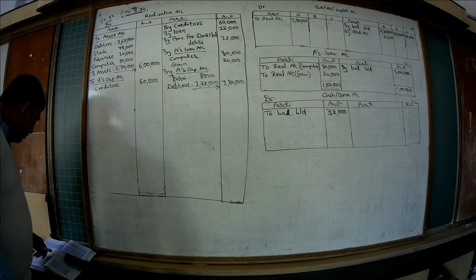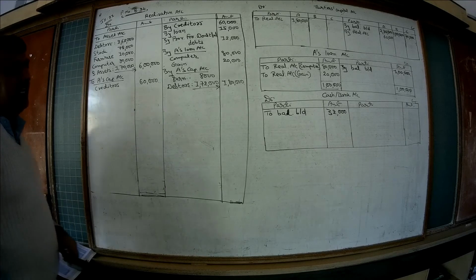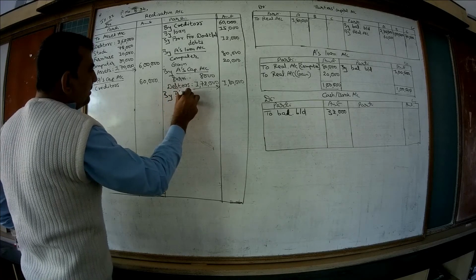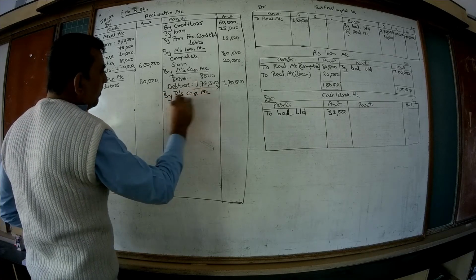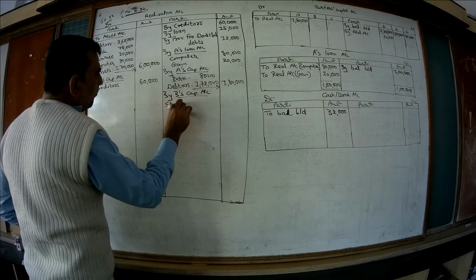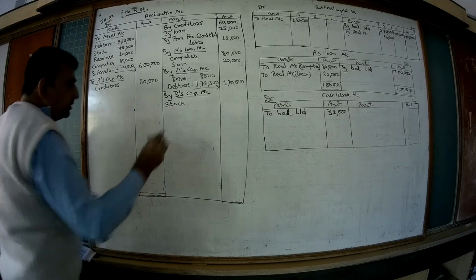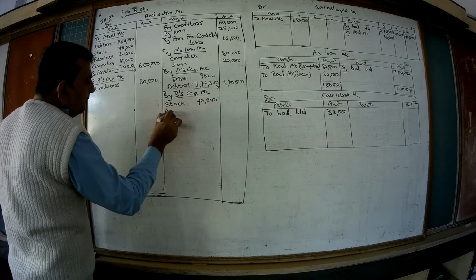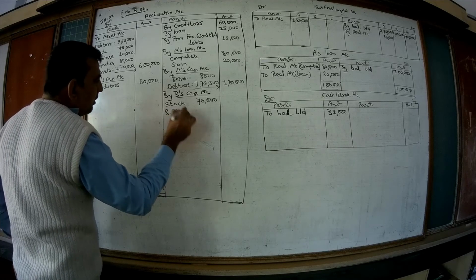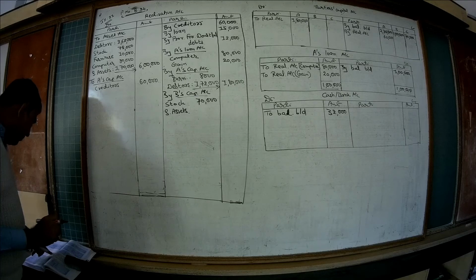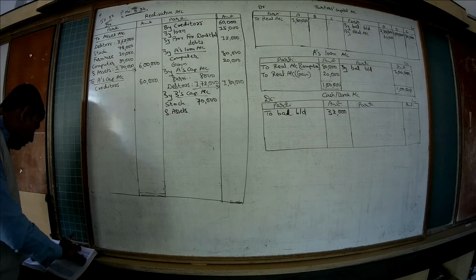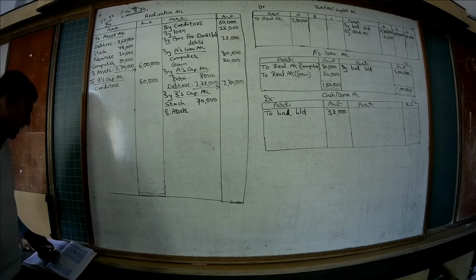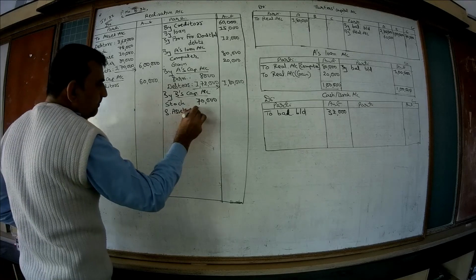Third transaction: B took stock in trade at rupees 70,000. So B is the receiver. B's capital account is debited to realization account. Stock 70,000 and some of the sundry assets. We are not given how much the book value of the sundry assets taken over by B is, but we are given the agreed value of sundry assets, that is 72,000.